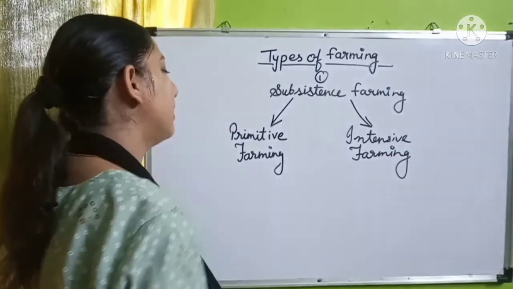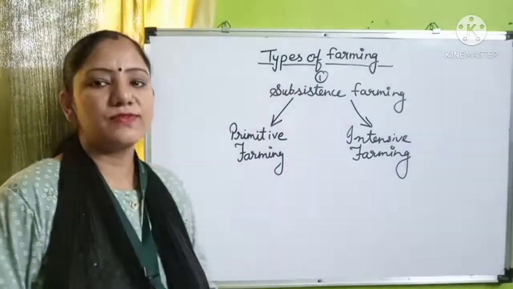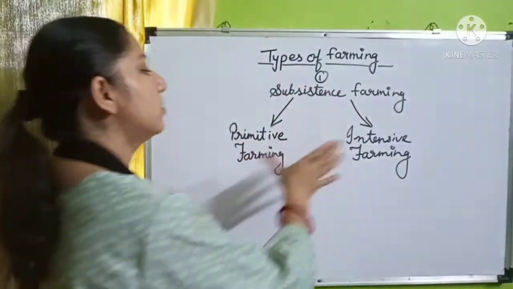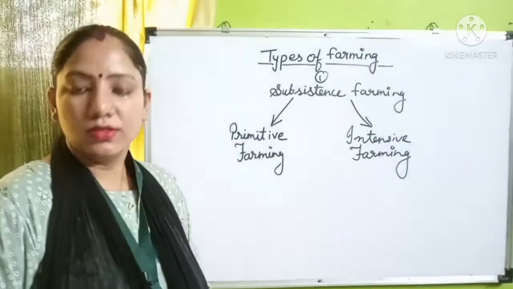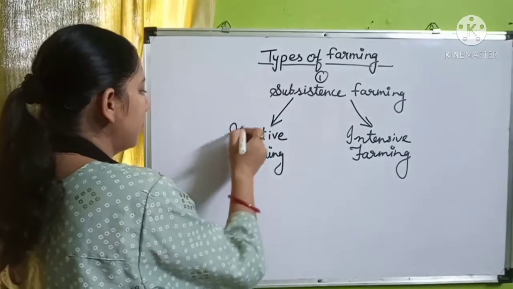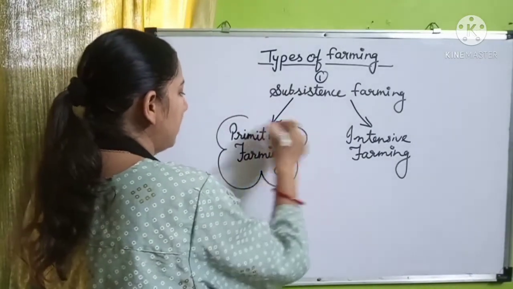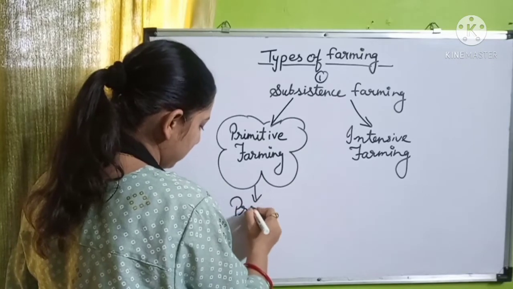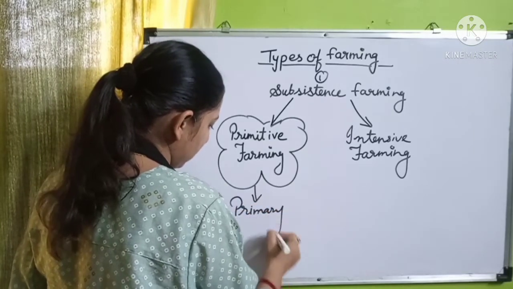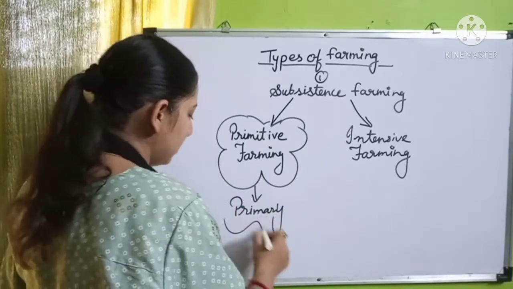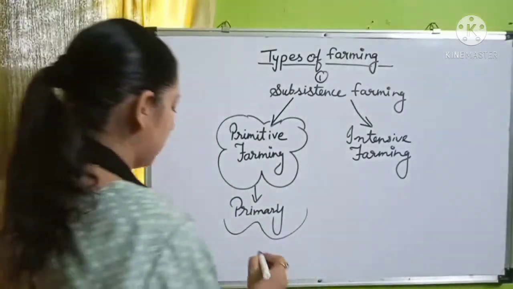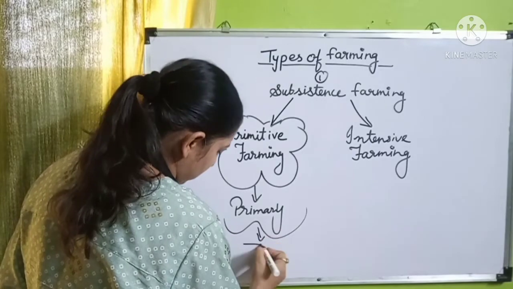If both are part of subsistence farming, what is the difference between these two types of farming? So here primitive farming is also a kind of primary farming, where we have studied about jhum cultivation or shifting cultivation.